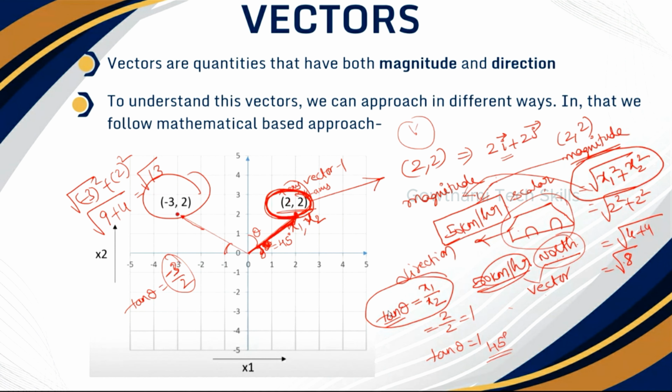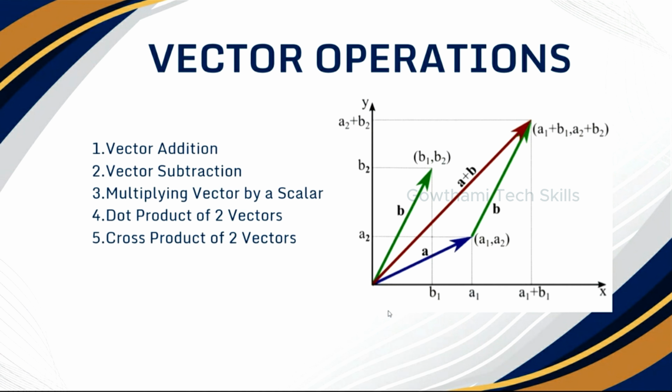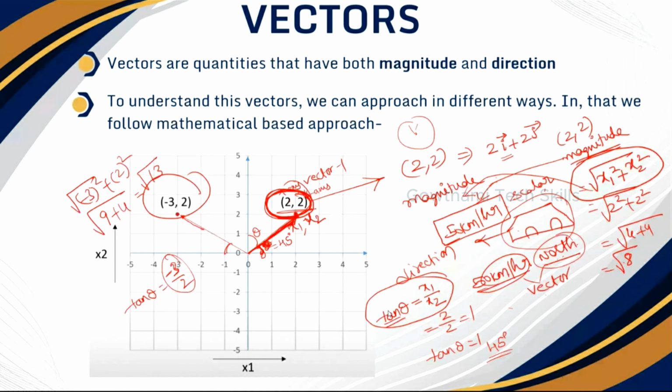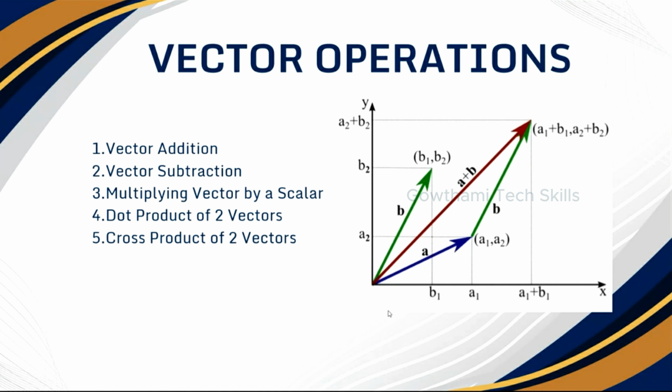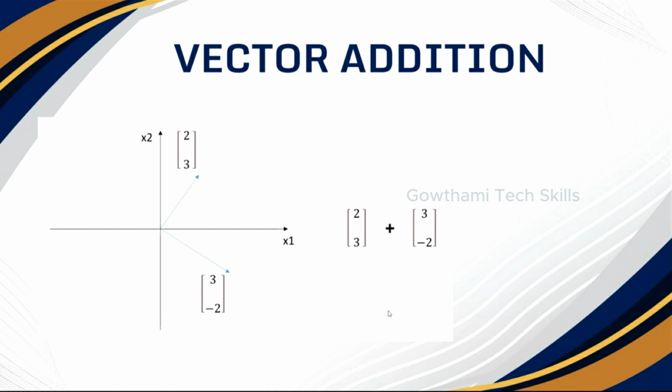Okay, so now we are going to perform some operations on these vectors like addition, subtraction, multiplying a vector with the help of a scalar value, and a dot product and cross product of two vectors. That is what we are going to see now. For performing these operations, you should know about the relationship between the magnitude and direction of the vectors. So now let's begin with vector addition.